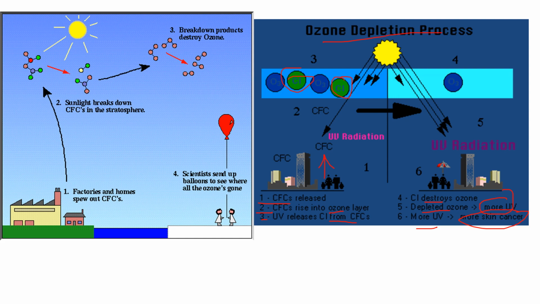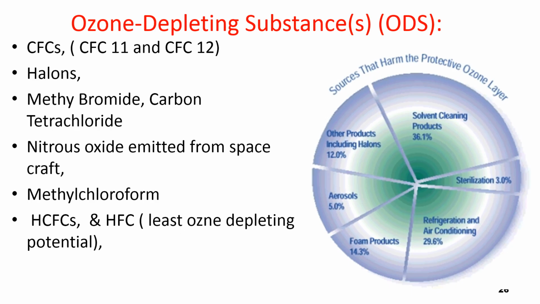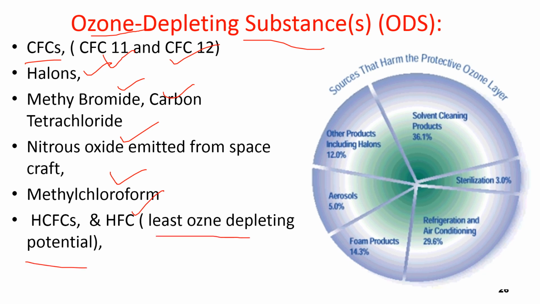So this is the whole process of ozone layer depletion. There are many substances which are responsible for ozone depletion, called ODS, ozone depleting substances. The major ones are CFCs, CFC-11 and CFC-12, then halons, methyl bromide, carbon tetrachloride, nitrous oxide which is emitted from spacecraft, then methyl chloroform, HCFC and HFC. But these last two have the least depleting potential towards our ozone.